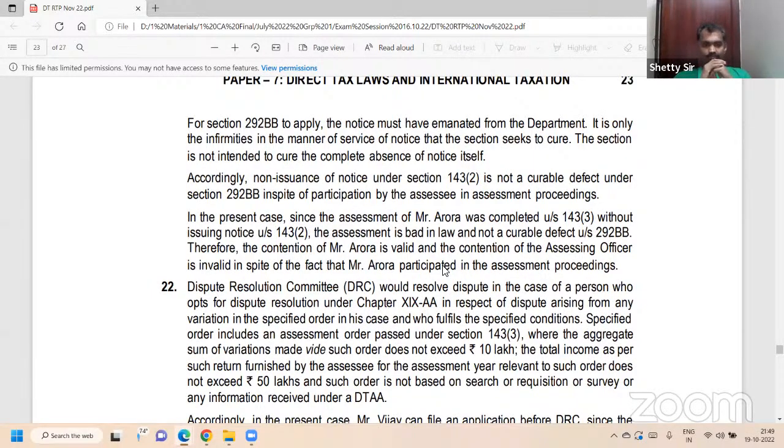In the given case, assessment of Aurora was completed under 143(3) without issuing notice under 143(2).